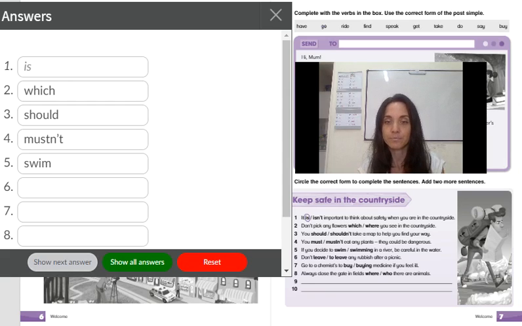Number 5, if you decide to swim in a river, be careful in the water. So remember the pattern here is after decided to, we always use an infinitive verb. So decided to plus infinitive. In this case, swim. Number 6, don't leave any rubbish after a picnic. So this is an imperative in the negative. It's always don't plus infinitive verb.